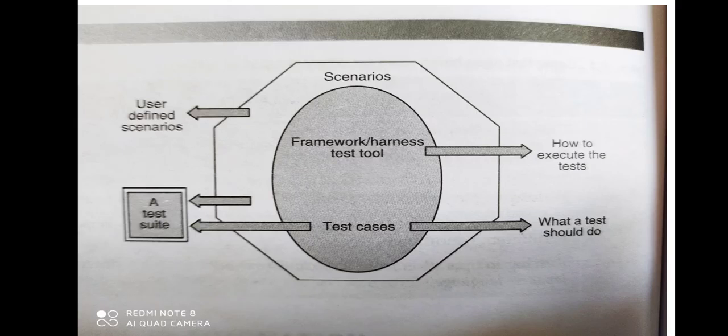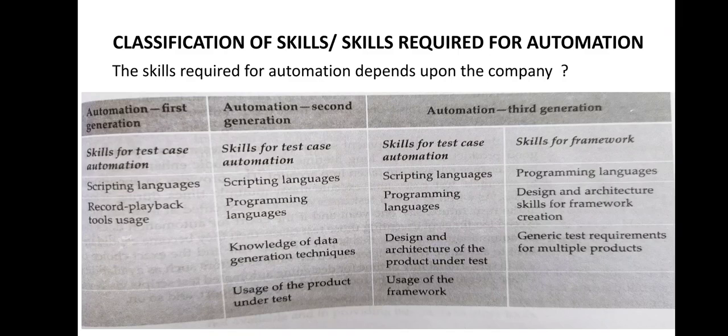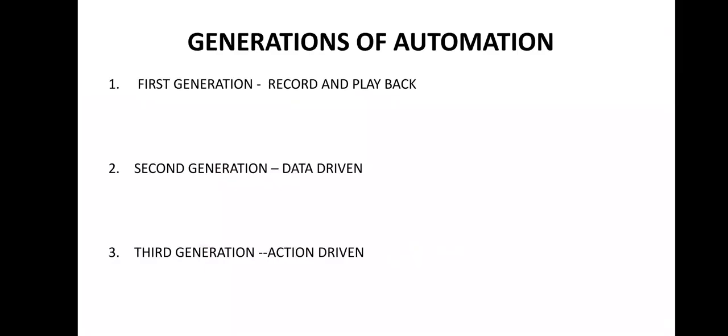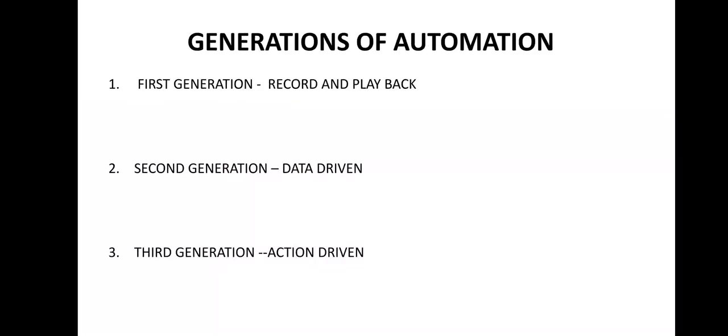Now let us see what skills are required for software test automation. Students, skills are fully dependent on the generations. What are the generations? Let us discuss. You can see three generations here: first, second, and third. The first one is related to record and playback.